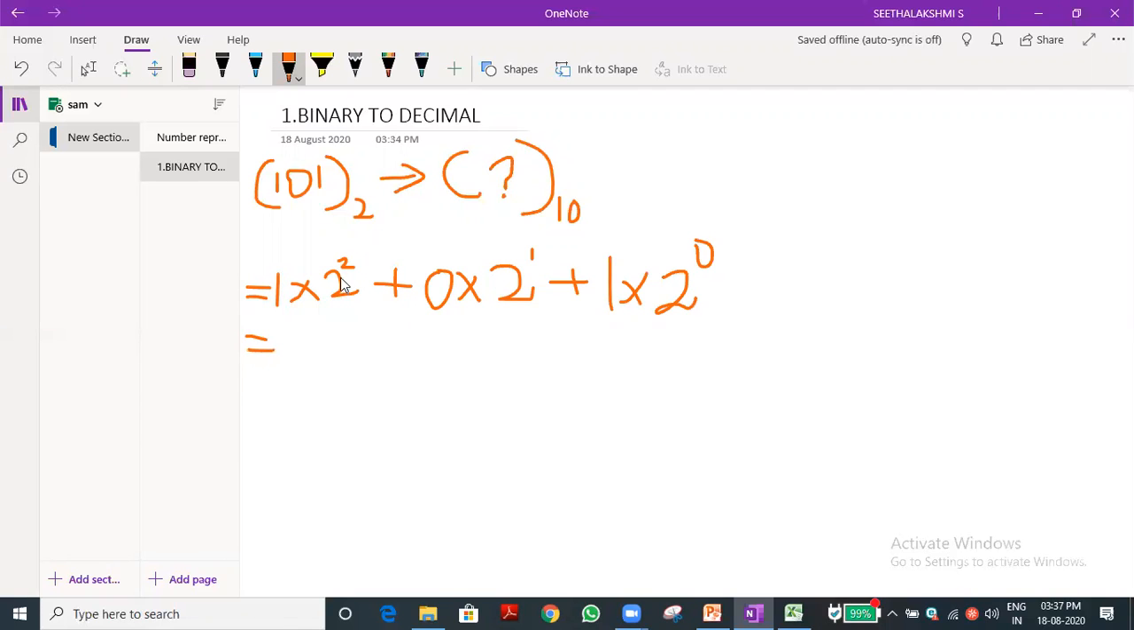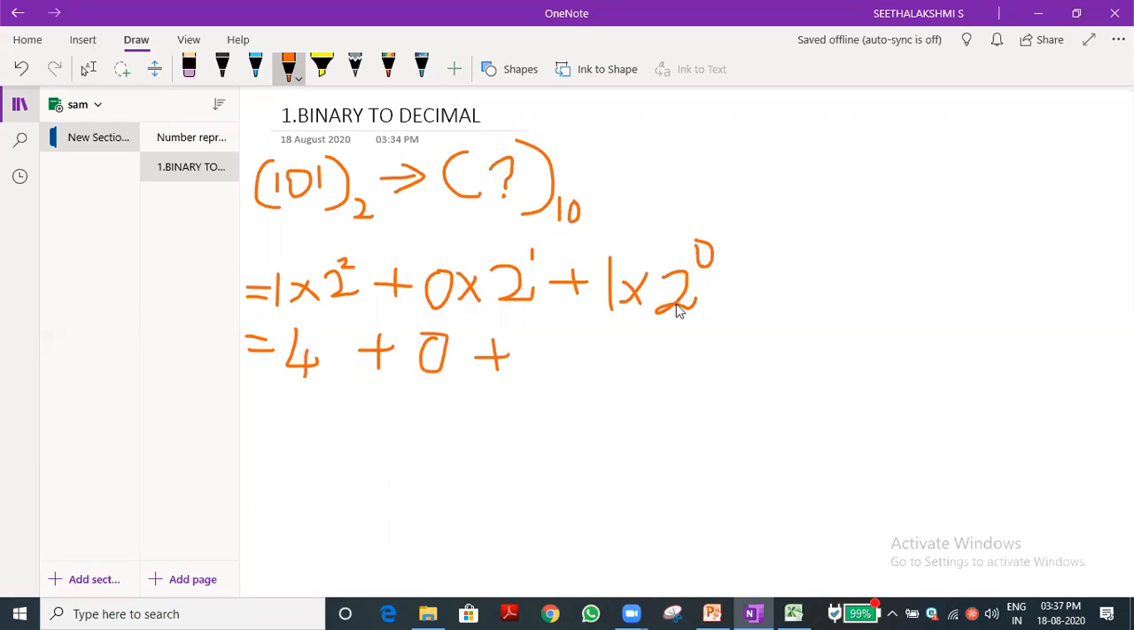What is 2 power 2? 4. 1 into 4 is 4. Okay. 4 plus what? 2 power 1 is 2, and 0 into 2 power 1 is 0. Anything multiplied by 0 is 0 only. Then plus 1 into 2 power 0.